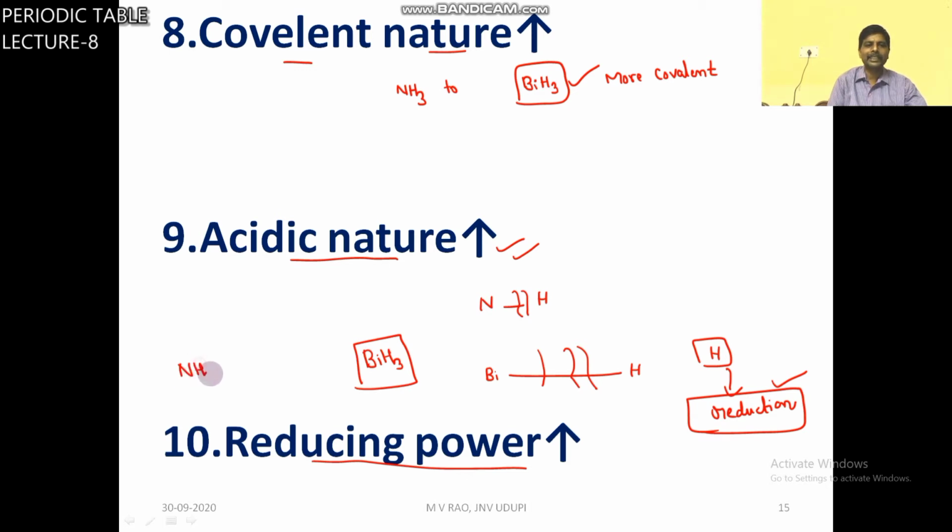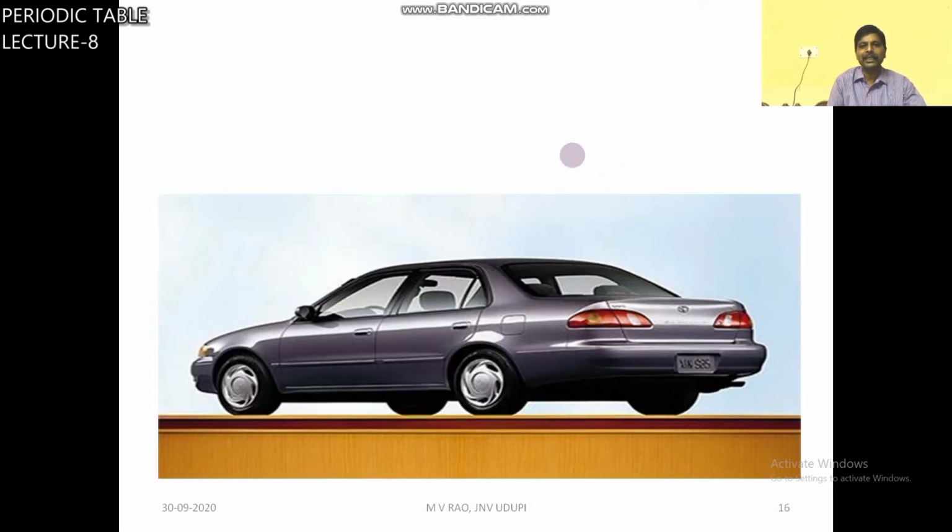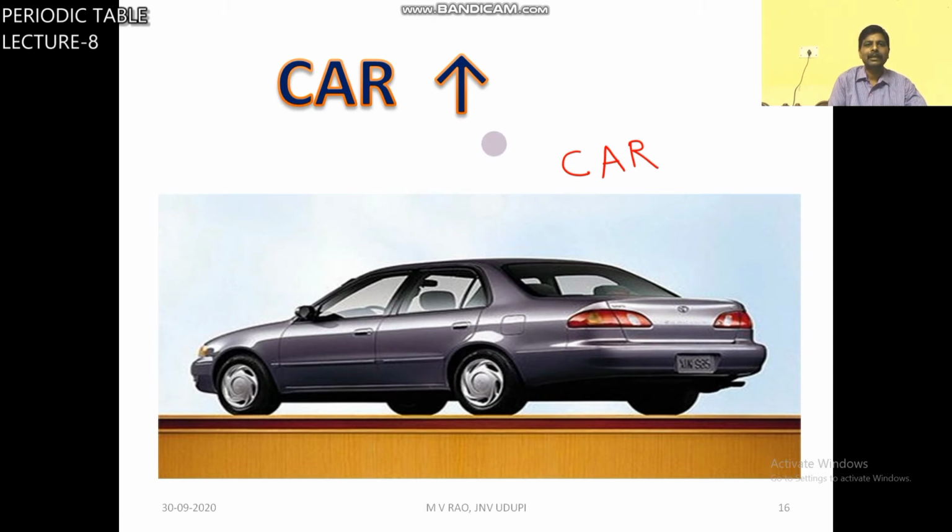From NH3 to BiH3, reducing power increases. Which one is a good reducing agent? BiH3 is a good reducing agent. From top to bottom, covalent nature increases, acidic nature increases, reducing power increases.